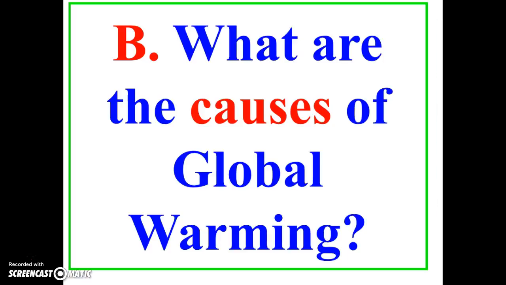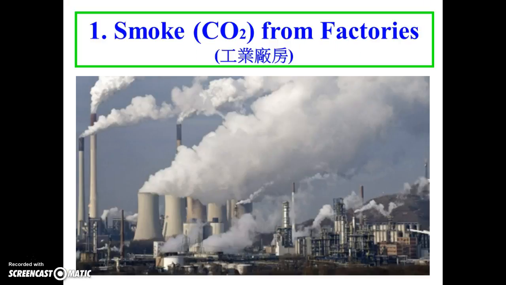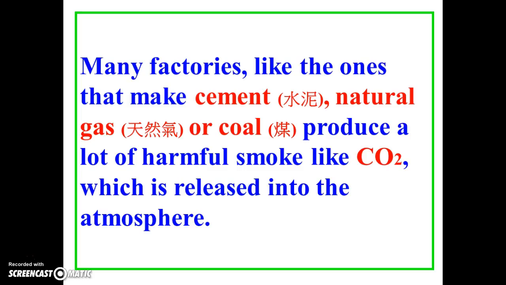Part B. What are the causes of global warming? Number 1. Smoke or CO2 coming from factories. Many factories, like the ones that make cement, natural gas, or coal, produce a lot of harmful smoke like CO2, which is released into the atmosphere.